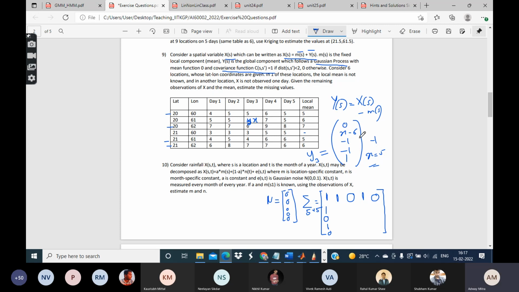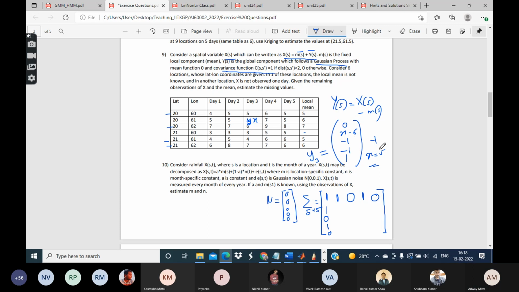Okay. I'm not saying that this value will come out to be -1. What the value will be, you will get when you actually do the differentiation and equate it to 0. That is left as an exercise for you. But the general idea is that once you get this unknown value, you can add the m to it. So that will be the observation.